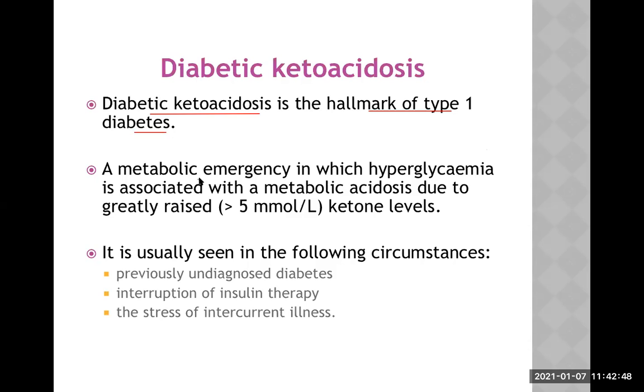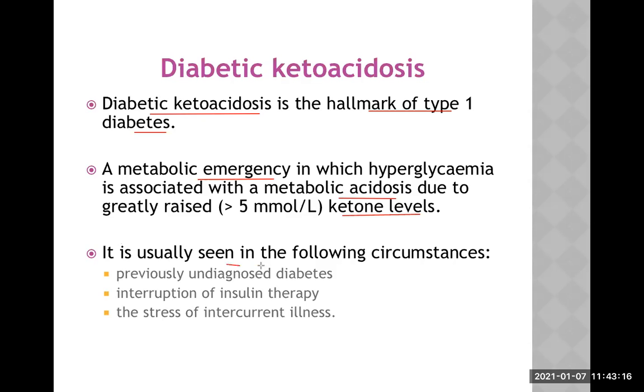This is a metabolic emergency in which hyperglycemia is associated with metabolic acidosis due to a great rise in ketone bodies, and the level, if we measure, is usually more than 5 millimole per liter. So there's a combination of things going on here. One, hyperglycemia. Second, ketone body production, which leads to metabolic acidosis.